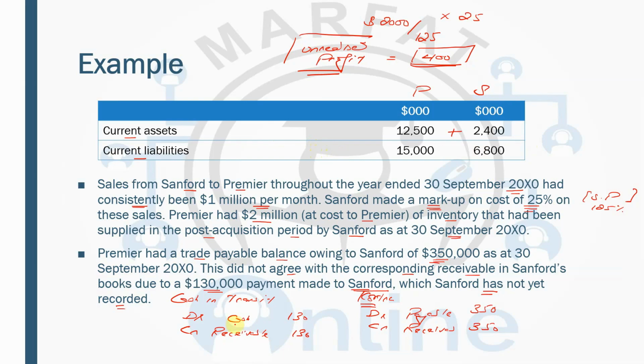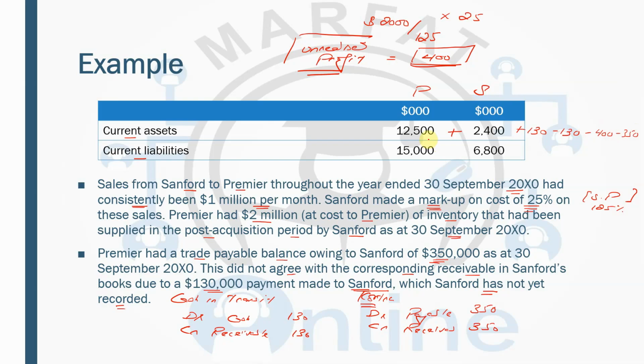See, there will be the cash which is being added, plus 130, and then there will be the receivable which has been de-recognized, and then there will be the unrealized profit of 400, and then there will be the 350 balance.